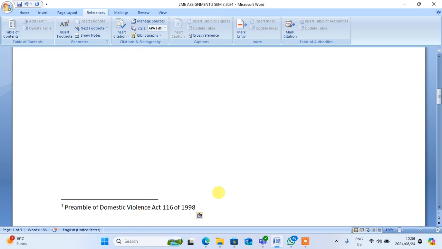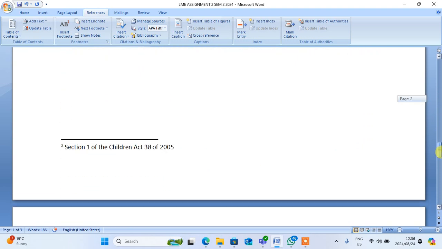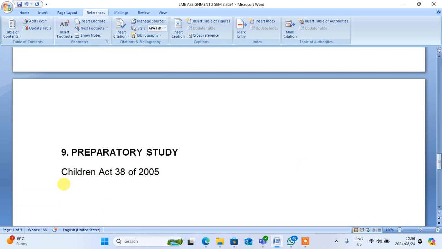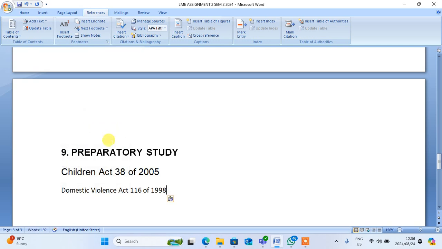Preamble of Domestic Violence Act 116. Don't forget to put a full stop. Then when you finalize it, it means that down here on the preparatory, you are going to put the thing that you have used, which is the Domestic Violence Act.